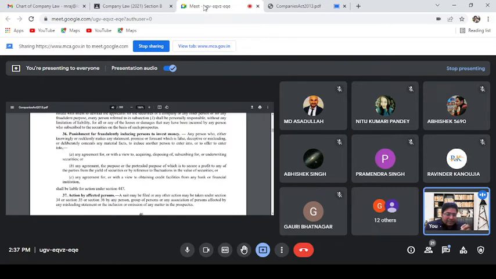In section 36, if a person knowingly or recklessly makes any statement or promise that this will make a profit, or a forecast that is false, deceptive or misleading, or deliberately conceals any material fact. Here it is not an excuse even if the person says that I believed this person would make this much profit, but it turned out to be wrong. So that exception is also not available here.